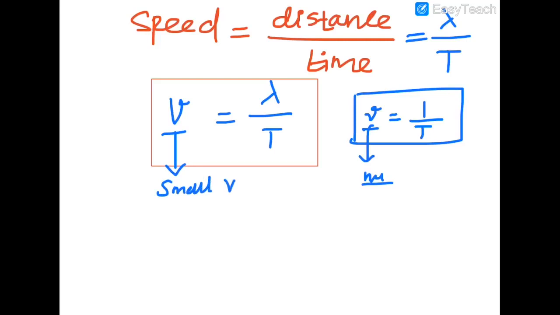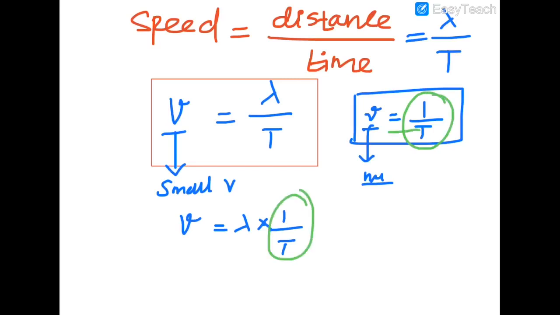So small v equals lambda into 1 by t. How can we write 1 divided by t? 1 divided by t is nu. So small v equals nu lambda.